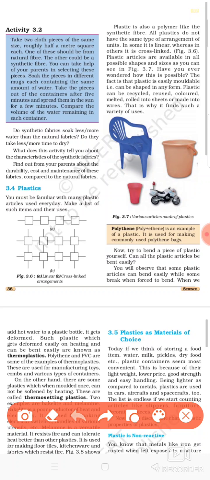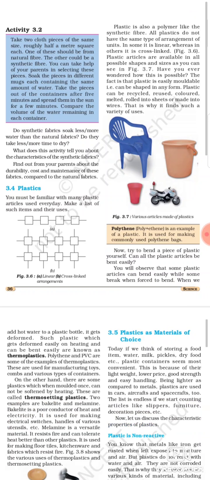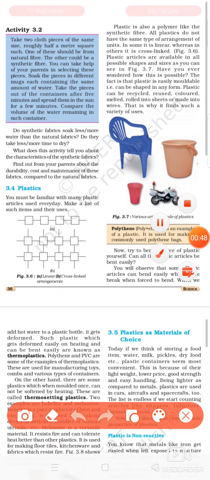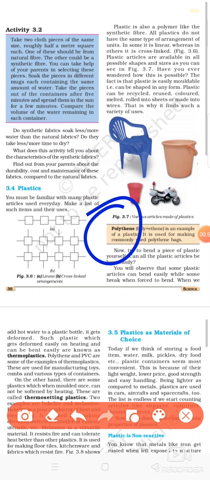That is known as plastics. If you see, they have many good things: these are durable, these never rust, and these are light in weight also. These can be molded in different shapes, these can be colored in different colors. So these are some of the advantages of plastics. And there is a plastic that is known as polythene.